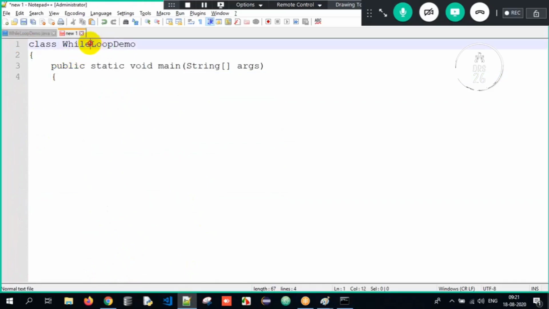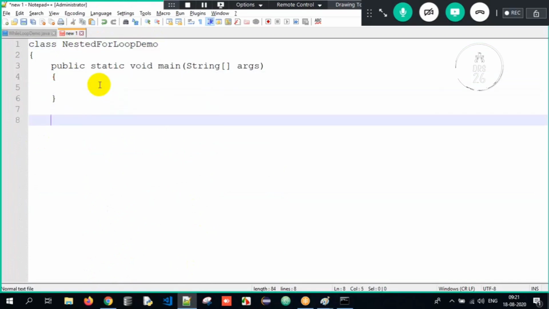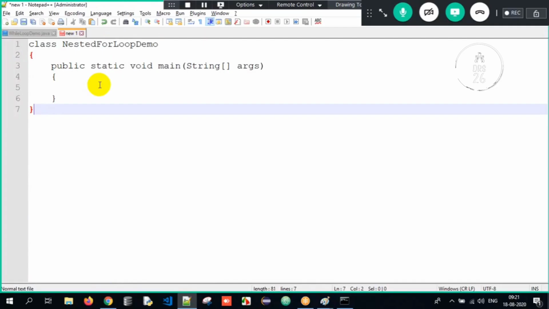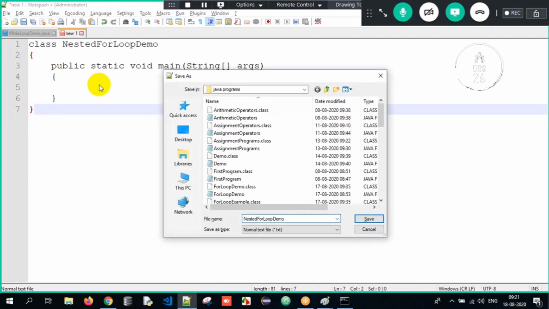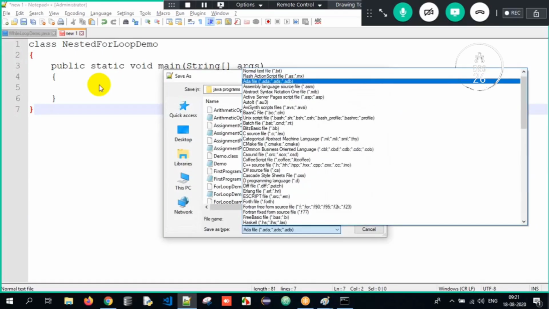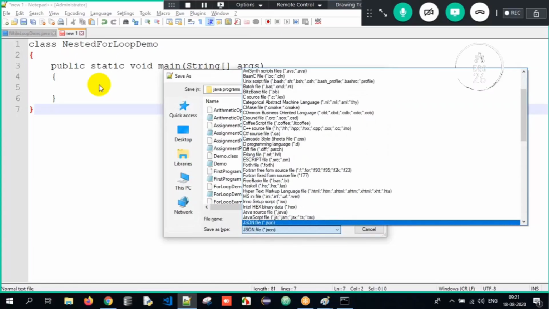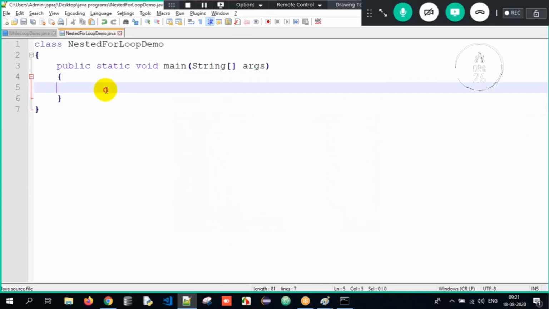I'll name it nested for loop demo. Open curly braces and close curly braces. Control S, nested for loop demo.java, and save as Java source file. Okay, done. Now over here, what am I supposed to do here?